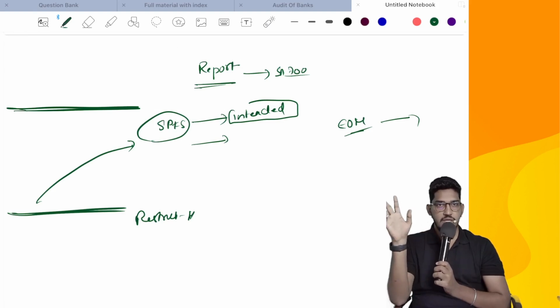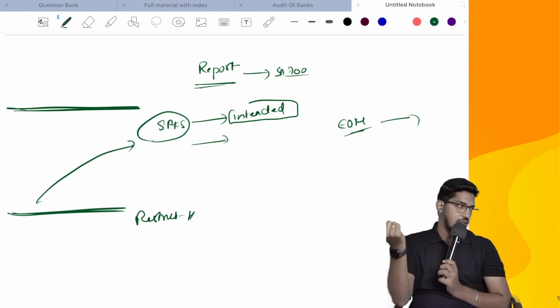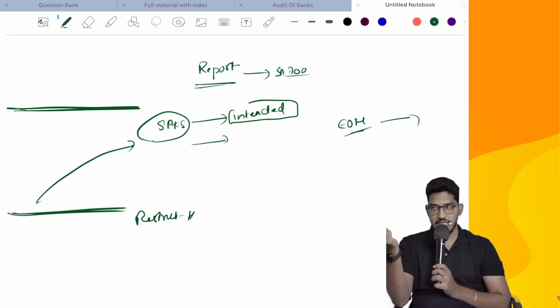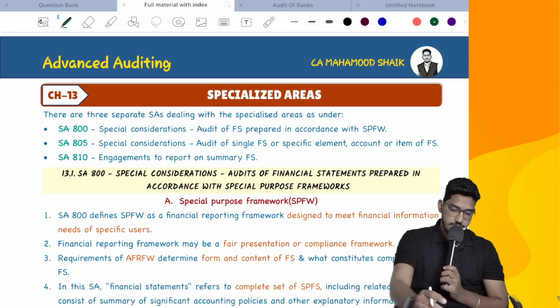That's it. So what we have seen: what is the meaning of special purpose financial statements? We have seen what considerations you have to keep in mind before accepting the engagement. Then we have seen what considerations you have to keep in mind when planning and performing the audit. Finally, reporting, restricting the use of the information and restricting the distribution. That's it. Let us read it.